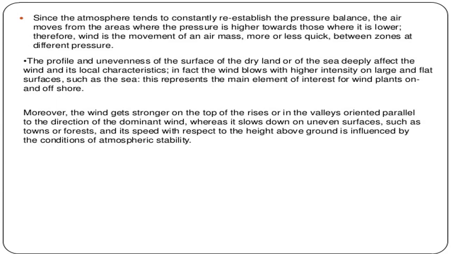The wind gets stronger on the top of rises or in valleys oriented parallel to the direction of the dominant wind, whereas it slows down on uneven surfaces such as towns or forests, and its speed with respect to the height above ground is influenced by the conditions of the atmosphere.